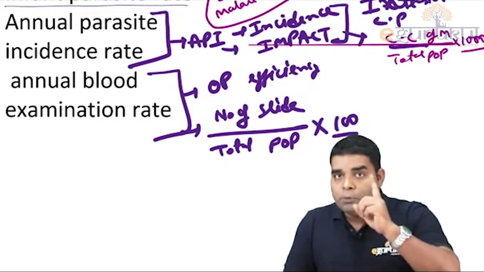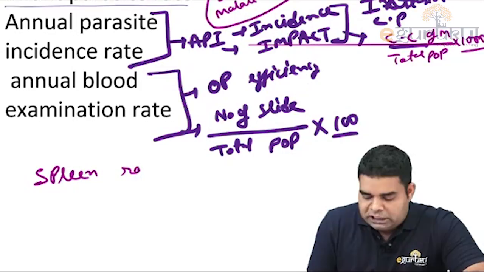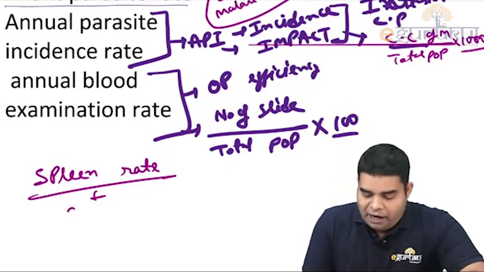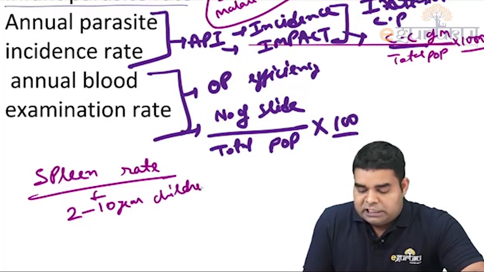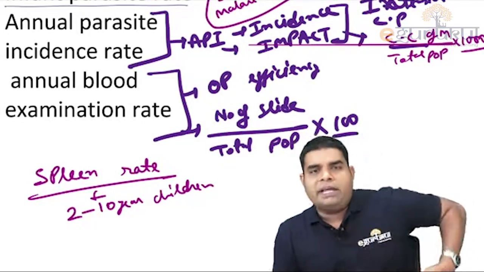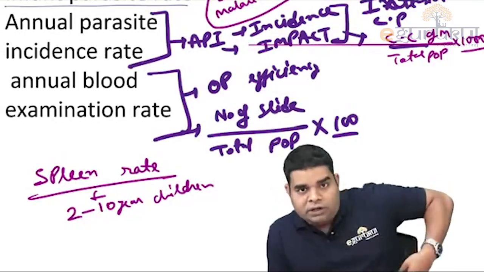Now one more indicator they can ask is spleen rate. Spleen rate simply means that out of 100 children between 2 to 10 years, how many have an enlarged spleen? Enlarged spleen means more than 2 centimeter below the costal margin.